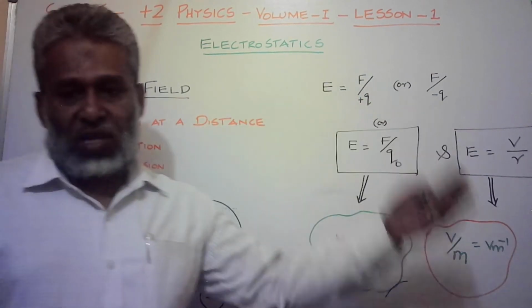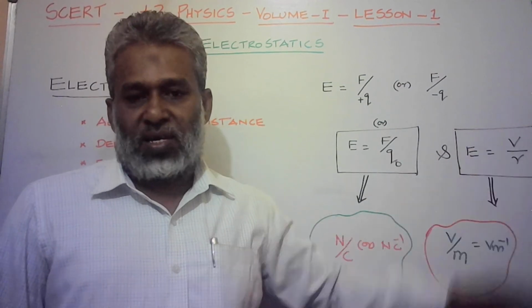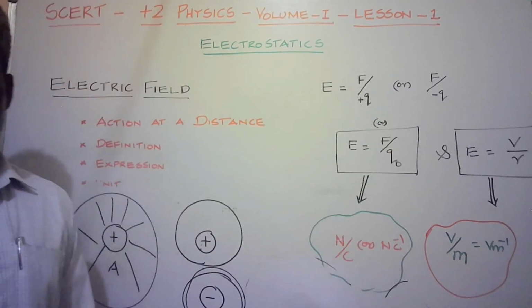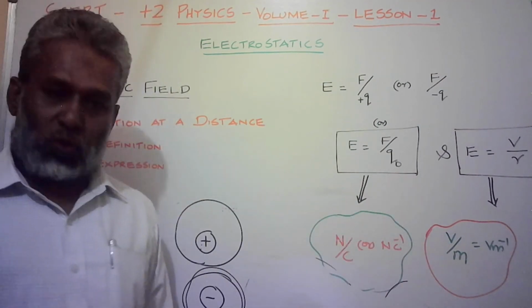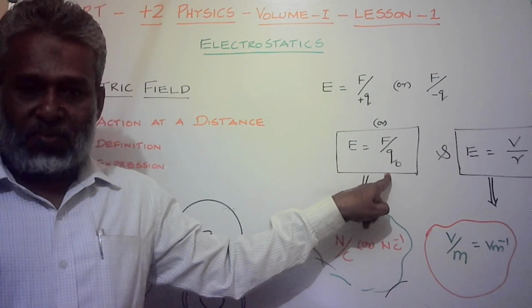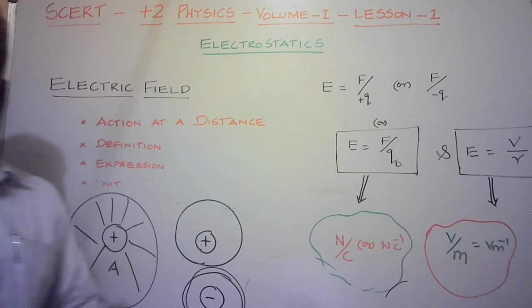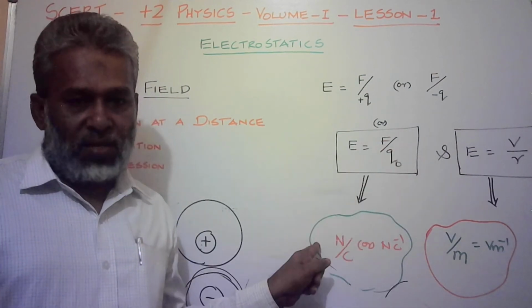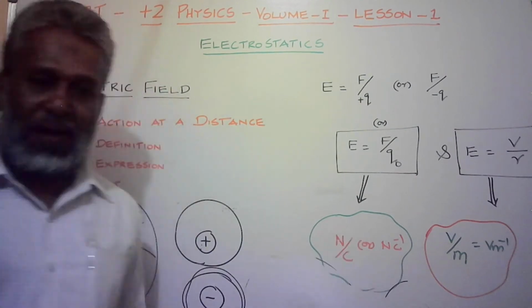The notation, the formula is there. E is equal to electric potential by distance. These are the two expressions. Two formulas are here. Based on that, we can find out the unit also. Force per unit charge. It may be positive or negative. Here we are telling test charge. The testing may be by positive or negative. So force in Newton, charge in Coulomb: Newton per Coulomb, or Newton Coulomb power minus 1.